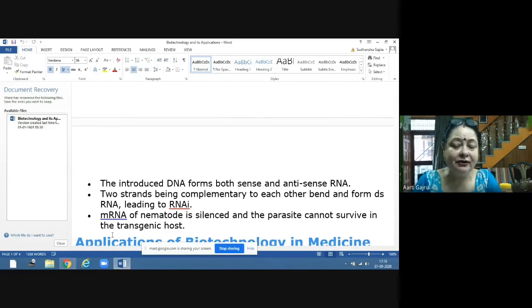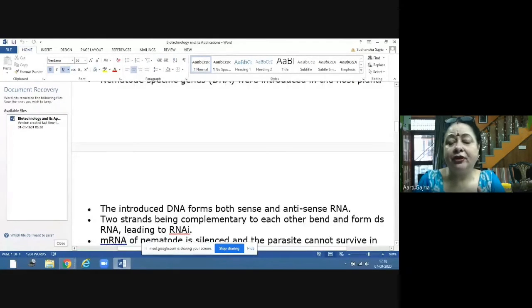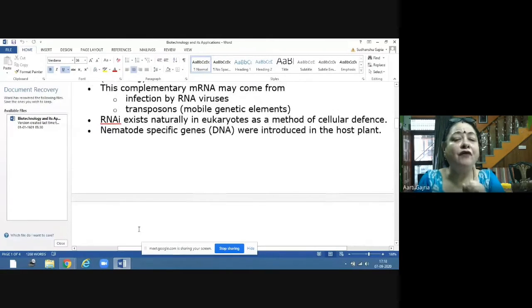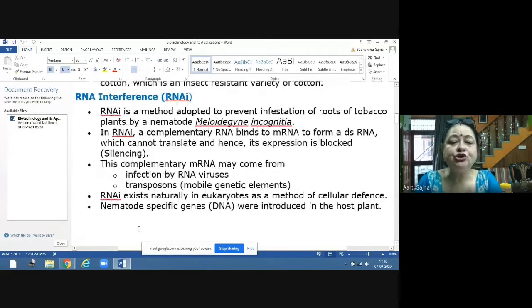So what happened? The growth protein is not there, so the larva cannot grow. The parasite will not be able to survive in that tobacco plant. So this is how RNA interference helps against infestation of the tobacco plant by nematode as well, to make it more clear.